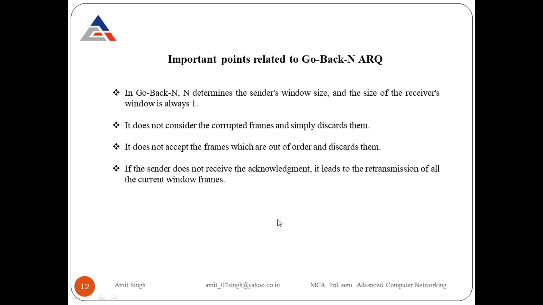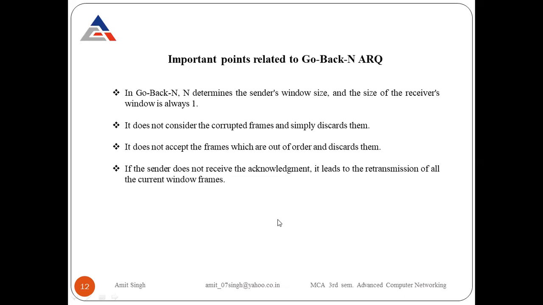Suppose I am a sender, it depends upon me. If I have a window size of 4, N represents 4, and the size of the receiver window is always 1. Why always 1? Because it receives the frames one by one. Whenever it receives the first frame, it sends the acknowledgement. Then the next frame comes, it sends the acknowledgement. Then the next frame comes, it sends the acknowledgement.